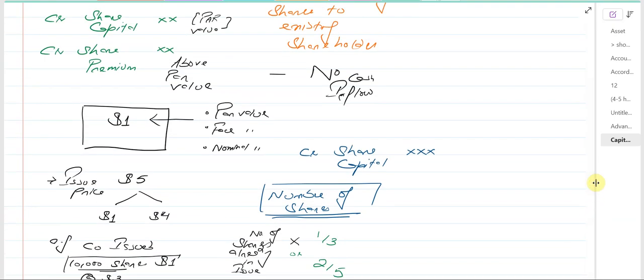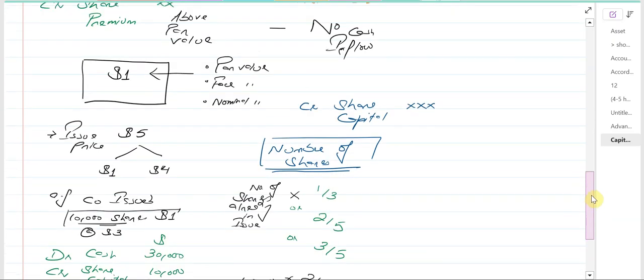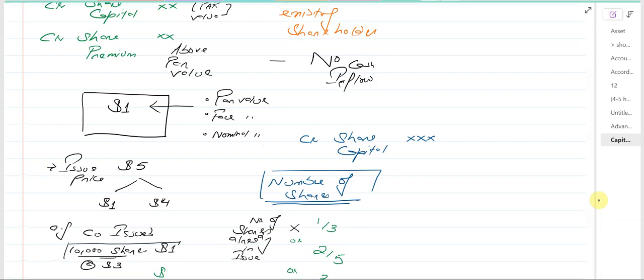The credit entry goes to share capital. Share capital means the number of shares issued as a bonus issue multiplied by the par value, because the share capital account is always credited by the par value. Now, from where is the company going to issue these shares? The debit entry belongs to the share premium account. We had the premium balance when we issued the shares above par, so we'll be using that premium account to issue the shares. So debit share premium account.